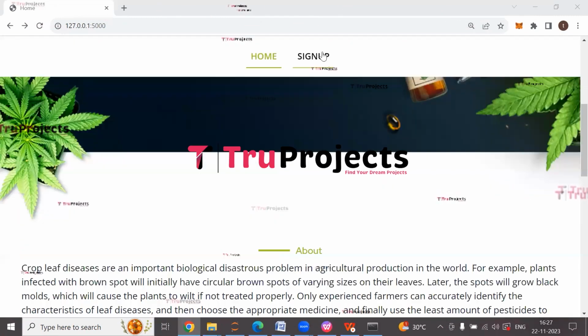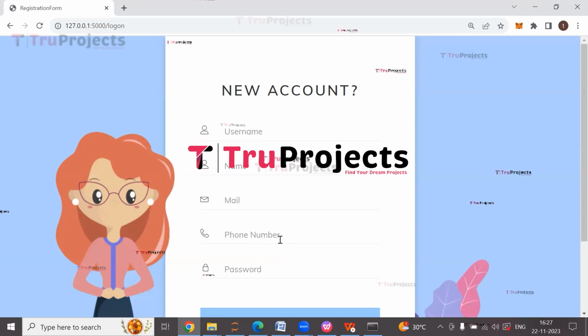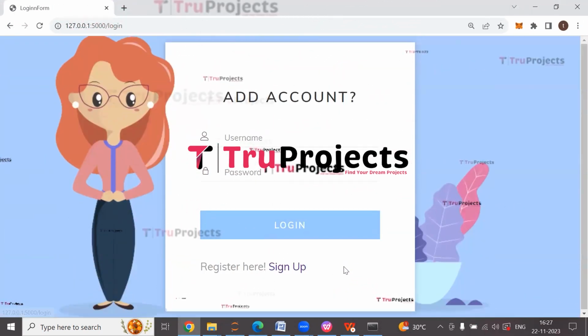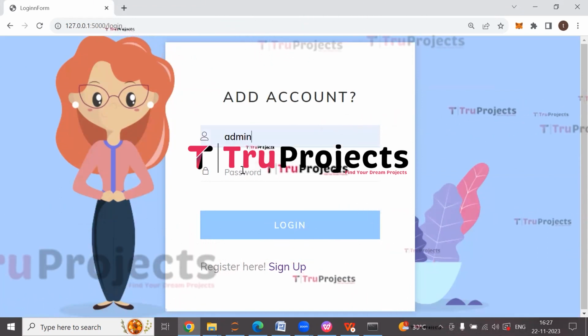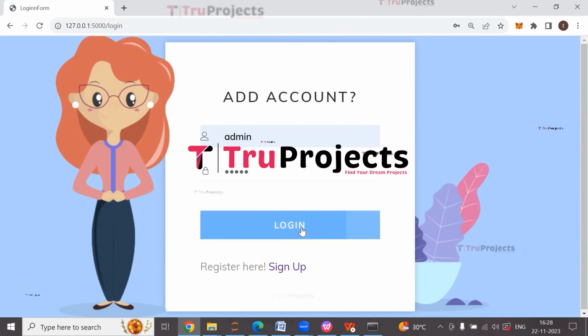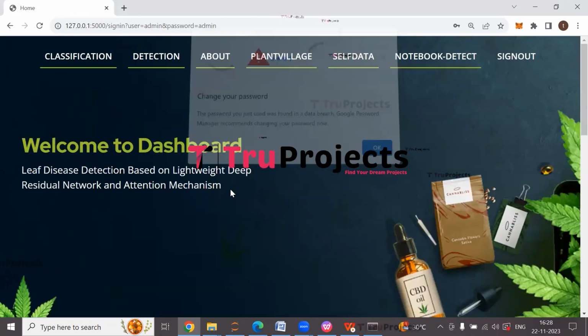So click on sign up. Here we need to enter all these details to register. But I have already registered, so click on sign in. Here we need to enter the username and the password which we have created, and then click on login. We have logged in successfully.